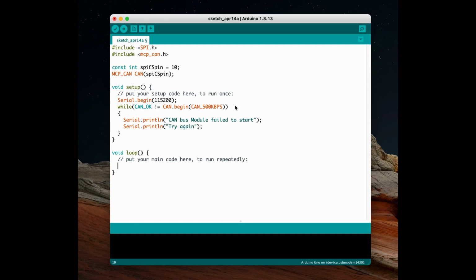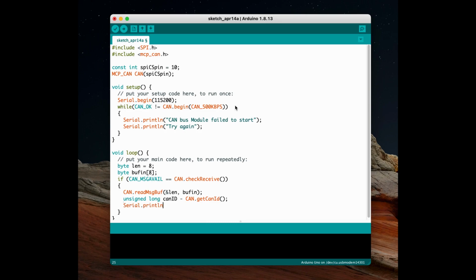In our loop function, we initialize an array for the data in the buffer. Since we are adopting a polling method of receiving data, once the check receive function from the CAN instance is toggled, we move on to reading the message. We read the buffer with a readMsgBuf function. We can also get the CAN ID by using a similar function. Now that we've got the data, we can just display them.